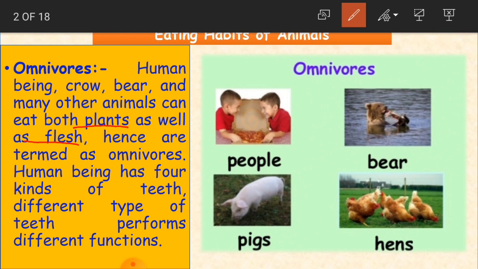And who are they? Like human being, crow, bear and many other animals. Even human being, we are also animal, no? So we also eat plant food and we also eat animal food, that is flesh. So all these type of animals are called as omnivores. And human being has 4 kinds of teeth. Human beings, how many types of teeth do we have? We have 4 kinds of teeth, and different type of teeth performs different functions.